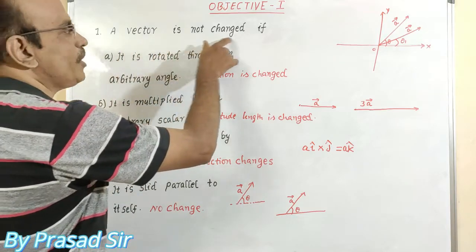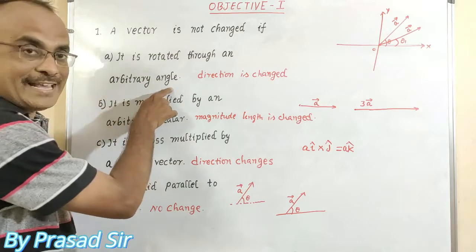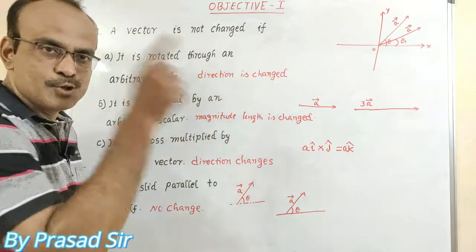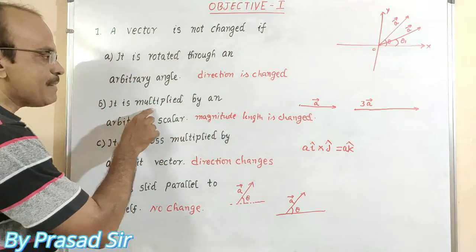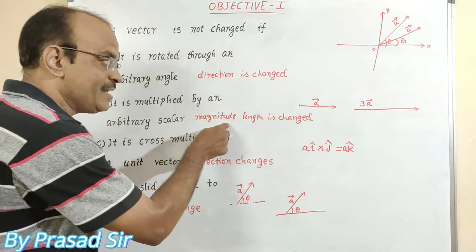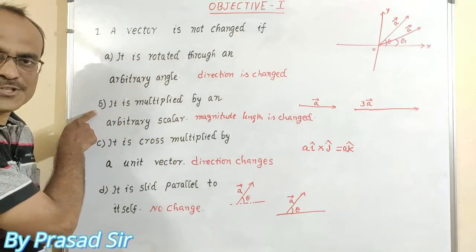Observe the question. A vector is not changed if it is rotated through an arbitrary angle. Direction changes, so that's why it is not the correct option. B. It is multiplied by an arbitrary scalar. Magnitude, length is changed. So it is also not the correct option.